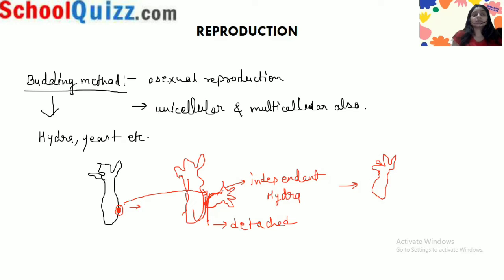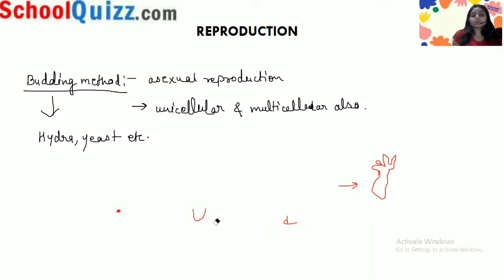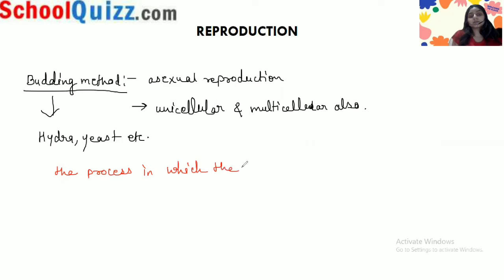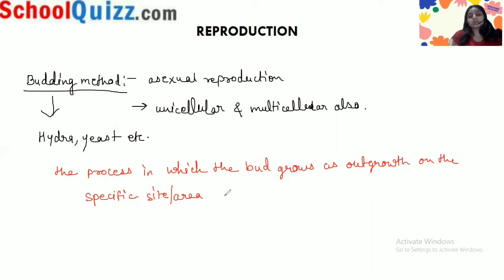So what is the budding method? In the definition we can say, the process in which the bud grows as an outgrowth on a specific site or area of the body of organisms.